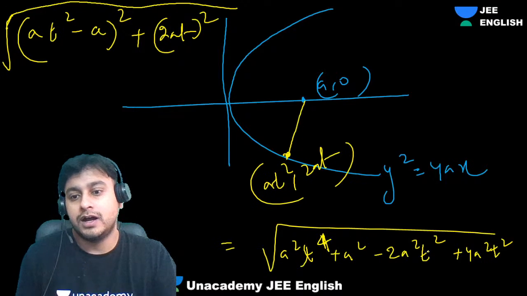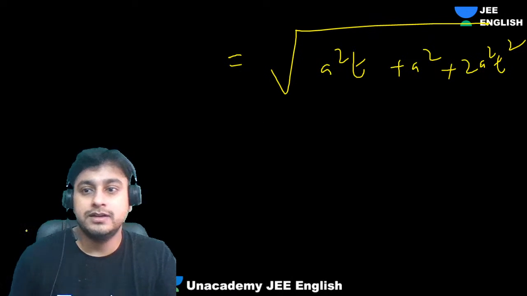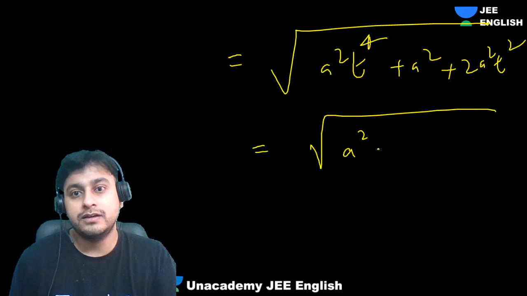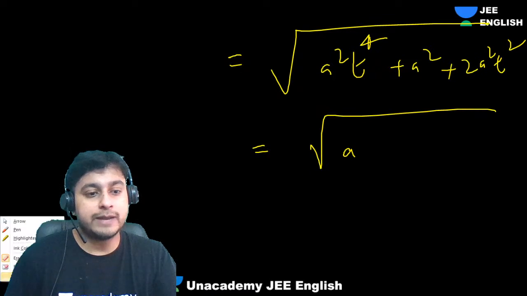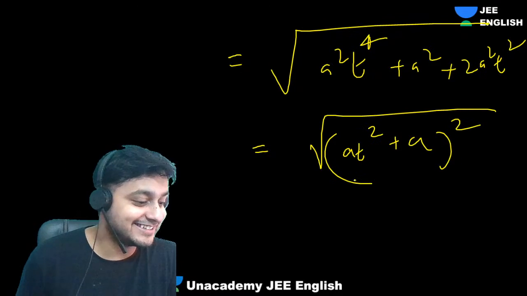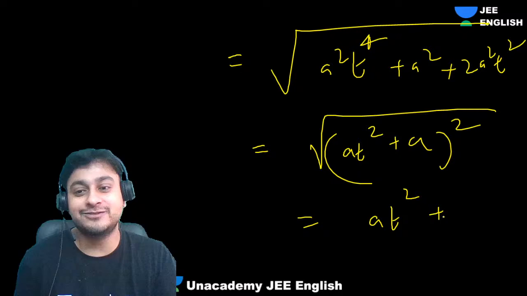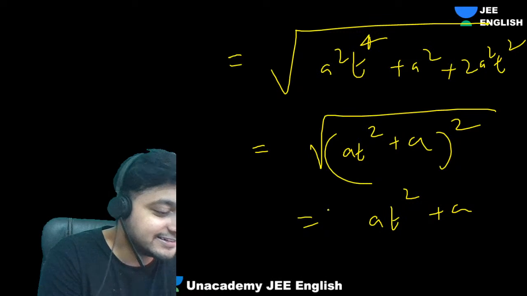Right? So guys, can I say it is (at² + a) whole square? Yes, isn't it? So the root is gone, and we get at² + a. That's the formula you're telling, Happy Reddy, isn't it?